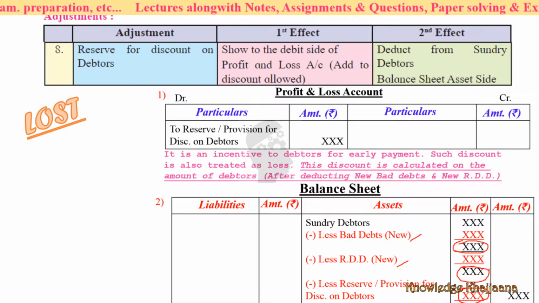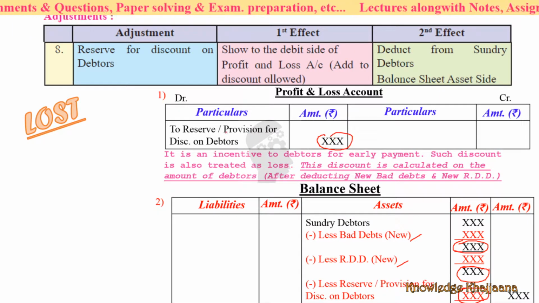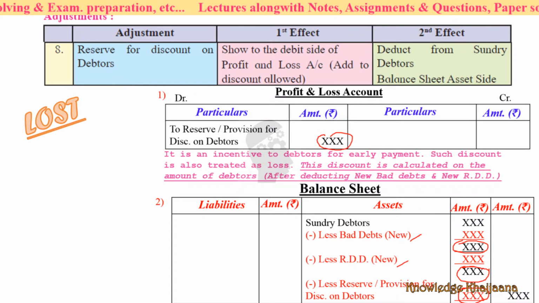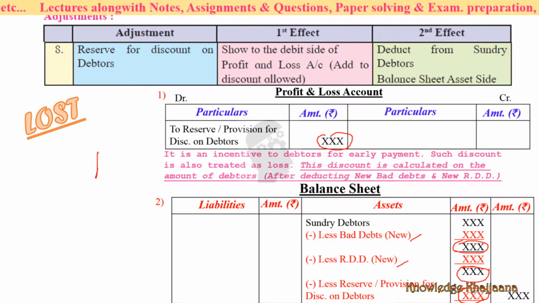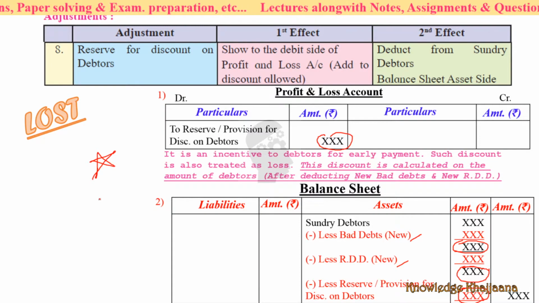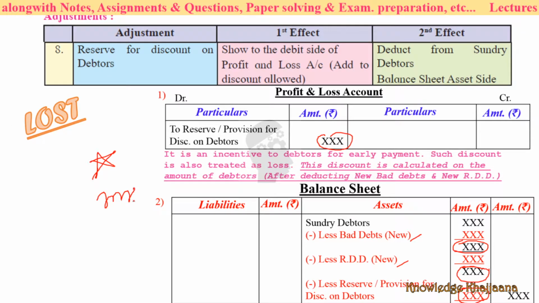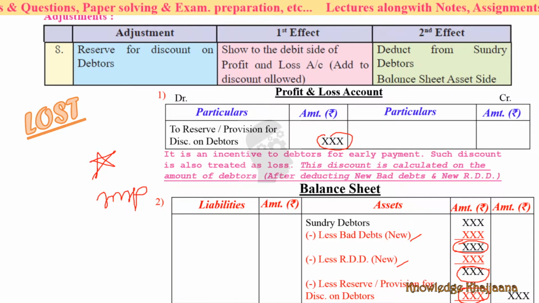This same amount we have to write over here. Okay, discount for reserve or provision for discount on debtors. Okay, this is an important adjustment that we have to remember. It is an important adjustment. Okay, important adjustment which you have to remember.